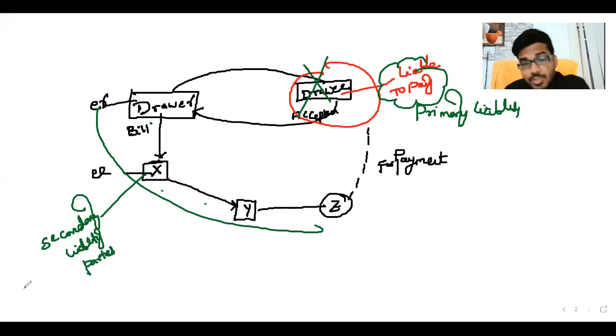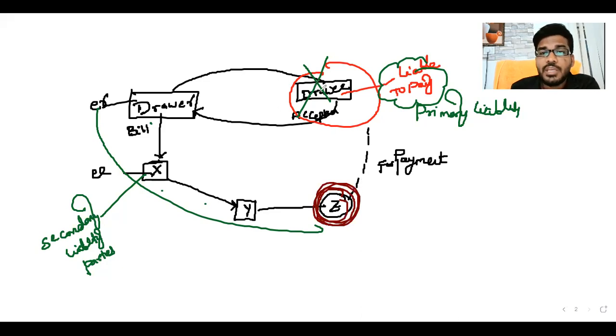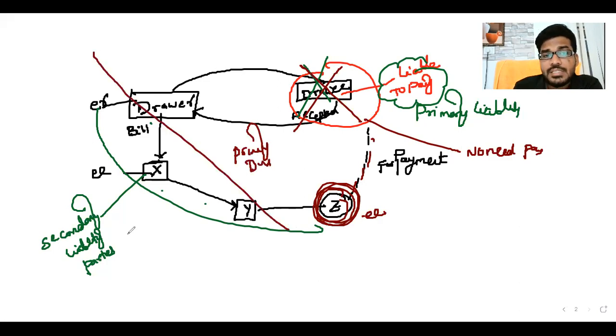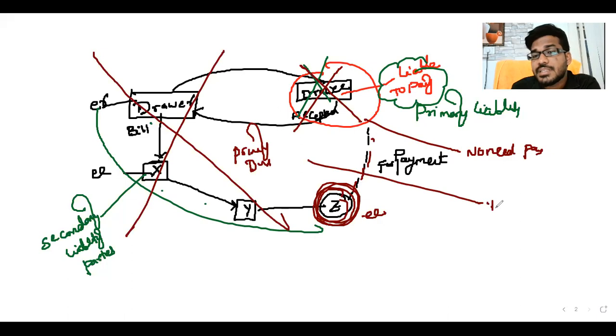On the due date, the holder has a right to recover money from the drawee. Suppose the holder tells the drawee there is no need to pay. Then the endorsee is releasing the primary liability party. The primary liability party is discharged, all parties are discharged, and the instrument gets discharged.